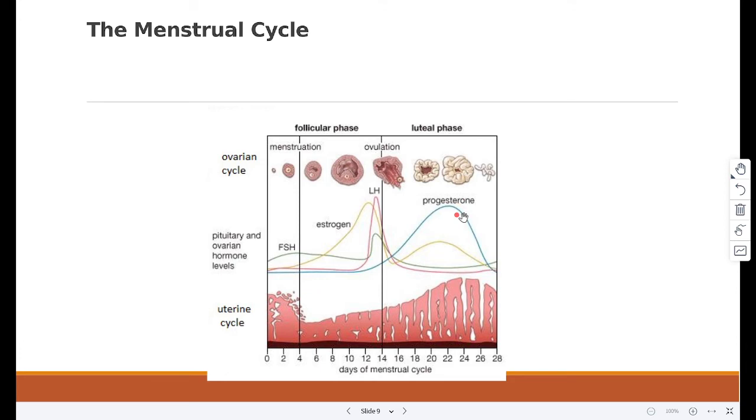FSH hormone is released by the pituitary gland and causes the egg to start maturing in the ovary. It stimulates the ovaries to start releasing estrogen. The pituitary gland is stimulated to release luteinizing hormone when estrogen levels have reached their peak. So, when estrogen levels have reached their peak, LH is released. LH causes ovulation to occur and also stimulates the ovaries to produce progesterone.